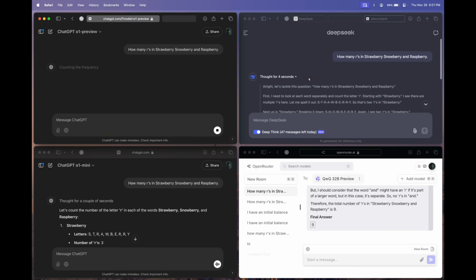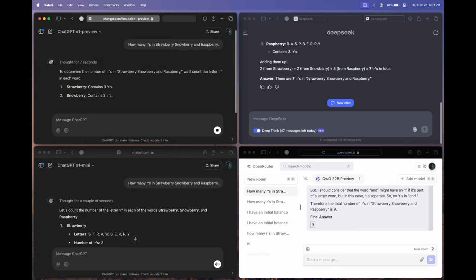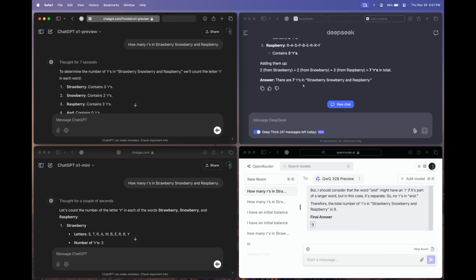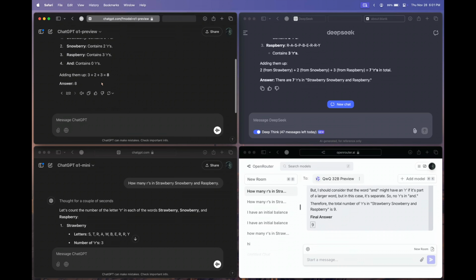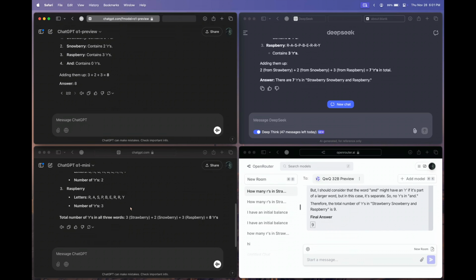So we have already got a response from the DeepSeek model and it says there are 7 R's. Okay, DeepSeek model says there are 7. Qwen 32 billion preview model says there are 9. O1 preview gives us the right answer, that is 8, and so does the O1 mini model.